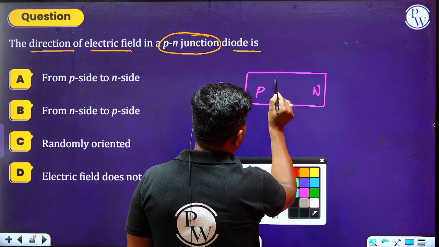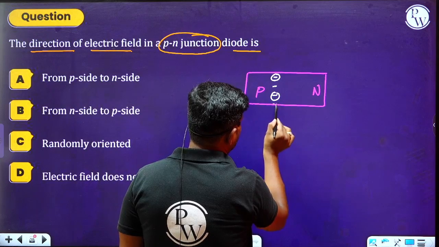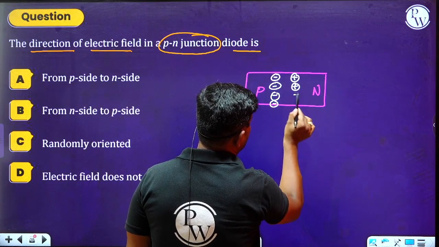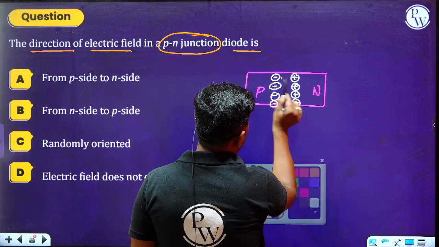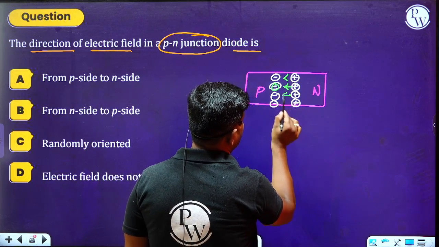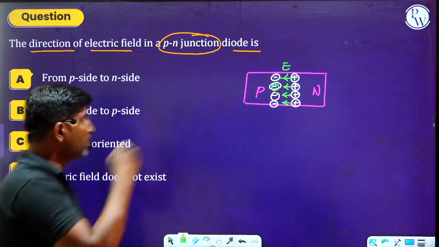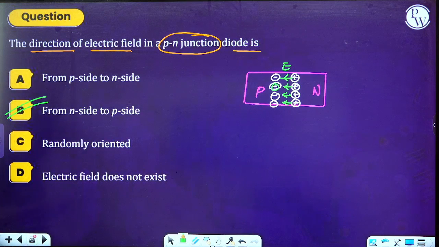And at the P region there will be the electrons, and near the N region there will be holes. Is it clear? Therefore whenever we observe this, the electric field is directed from N region to P region, that is from N side to P side. Okay.